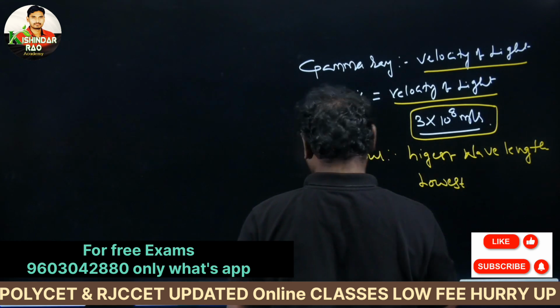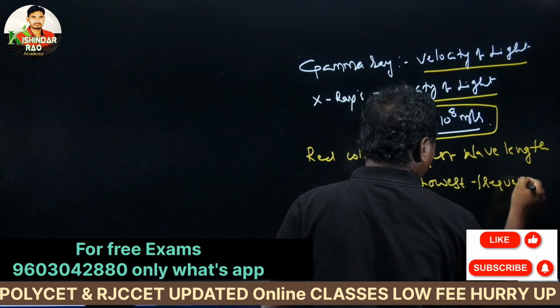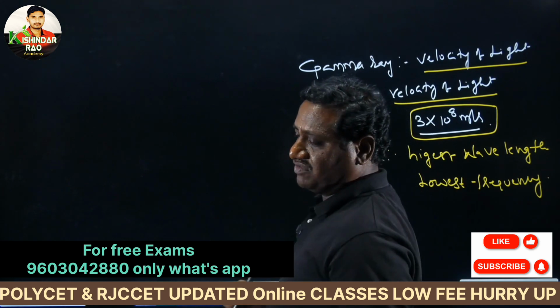Please remember that: highest wavelength, lowest frequency. It is very important.